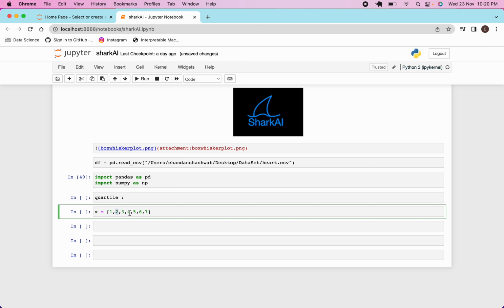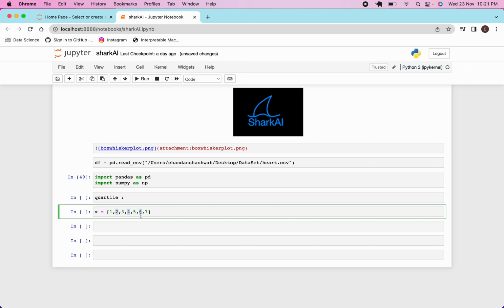If I draw a line here, here and here, you can see that I have one element here, one element here, one element here, and one element here. So the whole data got divided into equal sizes. These are called the quartiles. So this is the 25% quartile, this is the median, and this is the 75% quartile.